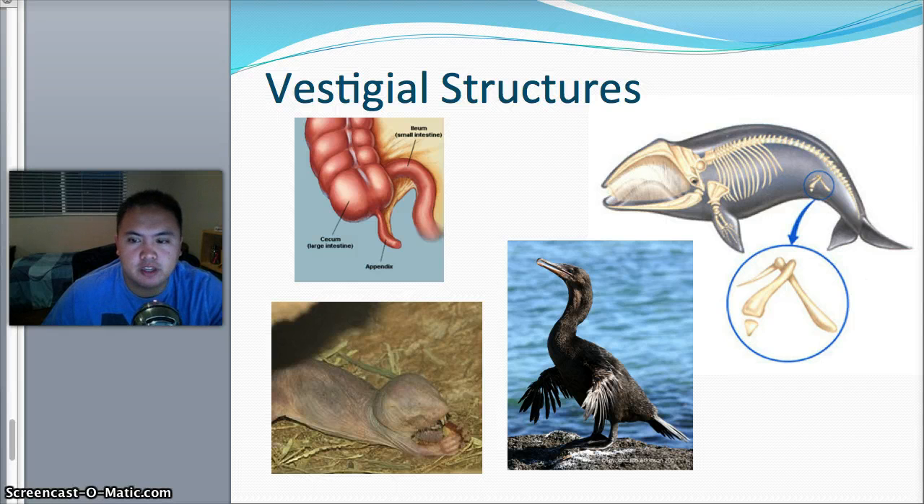Vestigial structures are parts that animals have that aren't necessary. Here's a picture of a whale, and here's a bone if you dissect the whale. They notice that there's a bone here that doesn't do anything. Why would an animal have a bone that doesn't do anything? Same thing with flightless birds as well.